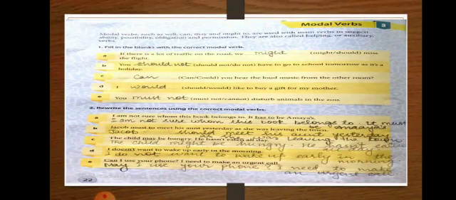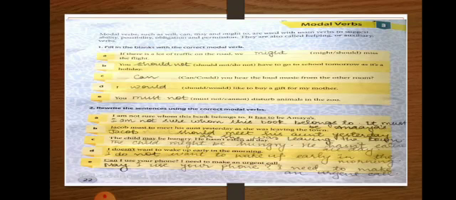Okay? In second exercise, you have to rewrite the sentence using the correct modal verbs. So verbs are given, you have to use the correct words. That is, first one, I am not sure whom this book belongs to. It has to be Amaya's. So instead of has to be, we use it must be Amaya's. And you will write I am not sure whom this book belongs to. It must be Amaya's. Okay.